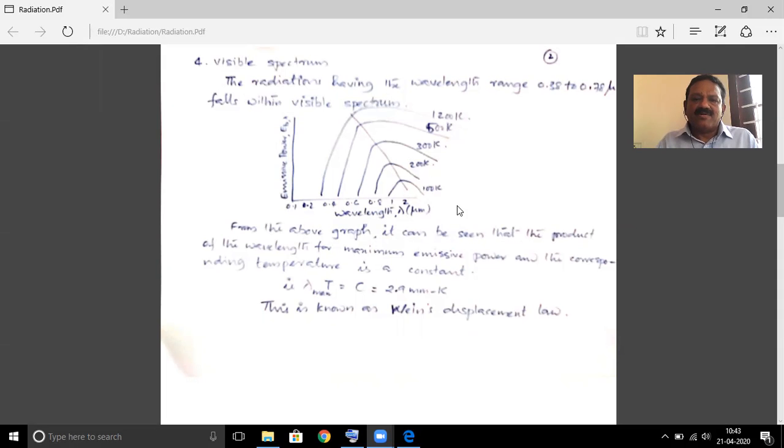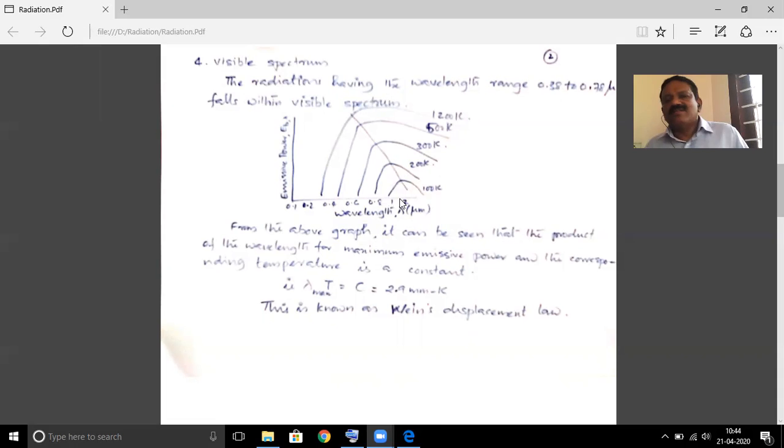And you can see that for 100K, the wavelength is very high. It is of the order of 0.9 micrometer to 2.5 micrometer. As temperature increases, you can see that the wavelength range is also decreasing. And for every temperature, you can see that the emissive power increases first, reaches a maximum, and then decreases. This maximum emissive power point is very important. There is a peak point, and there is a corresponding wavelength. For a particular wavelength only, you get the maximum emissive power.